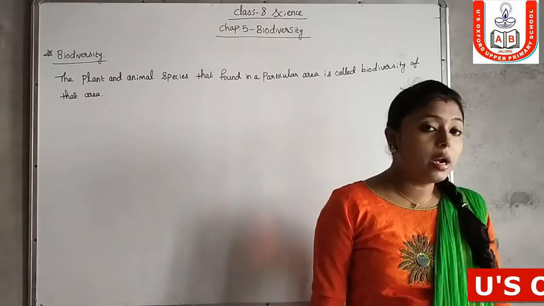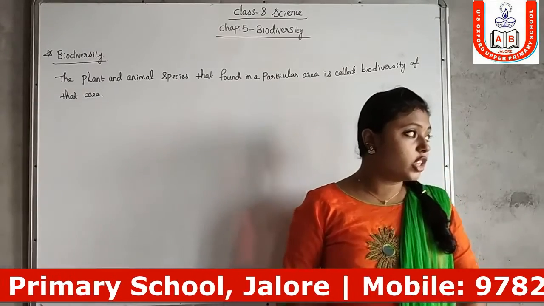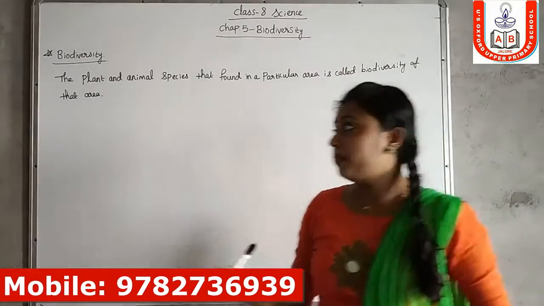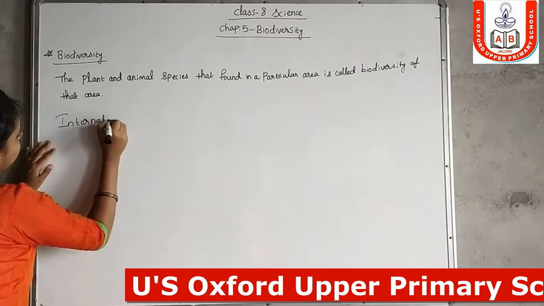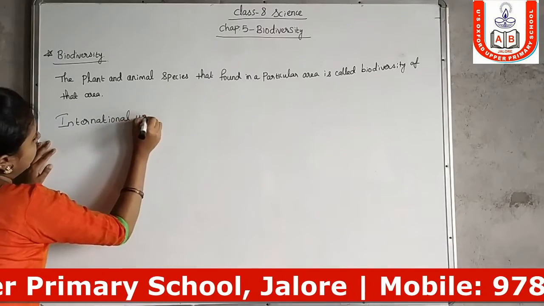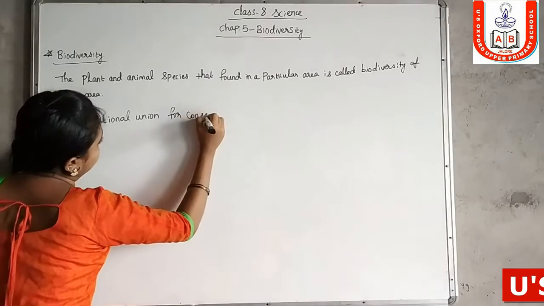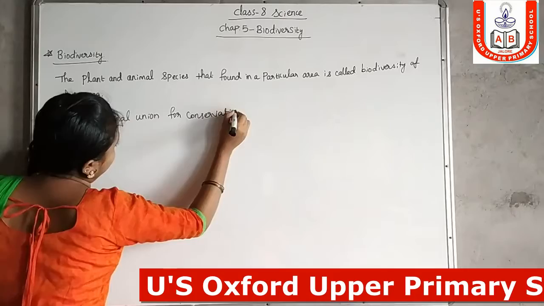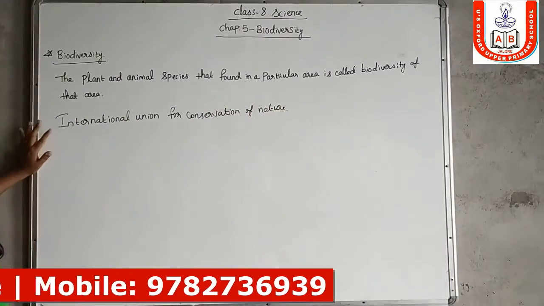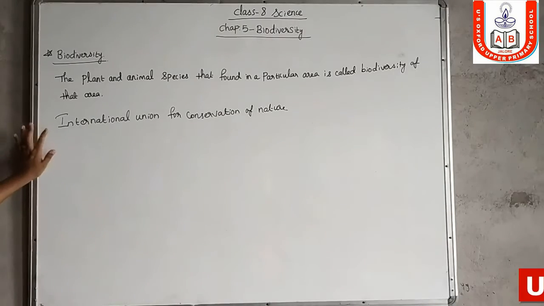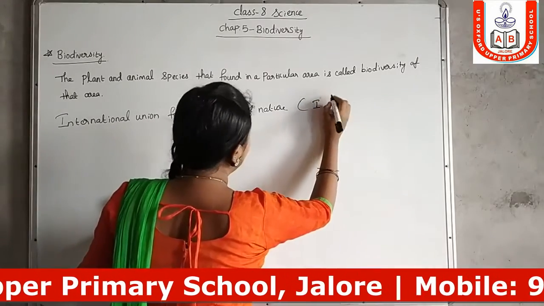The plant and animal species are categorized on the basis of the International Union for Conservation of Nature, that is IUCN.